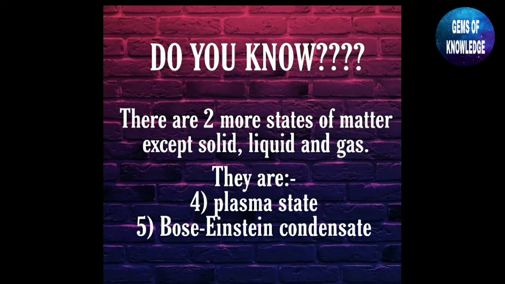We have just studied the 3 states of matter. But do you know there exist 2 more states of matter? Scientists have recently discovered 2 more states, the 4th and 5th: the plasma state and the Bose-Einstein condensate state, which is the 5th one.